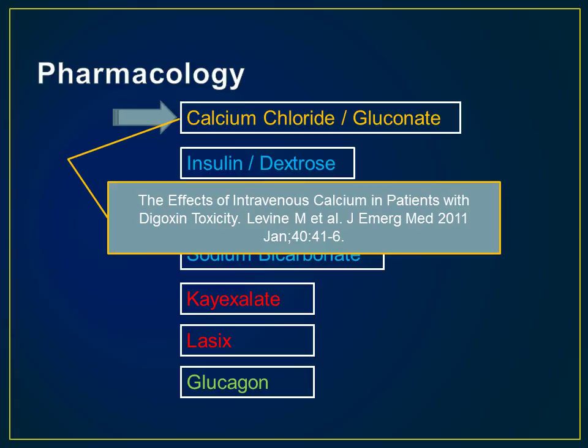Since calcium causes myocardial contraction, it is not illogical to believe that the increase in intracellular levels of calcium would produce irreversible contraction. However, a retrospective study conducted by Levine M. et al. disputes this and also points out that there has been no clinical evidence to back this claim.